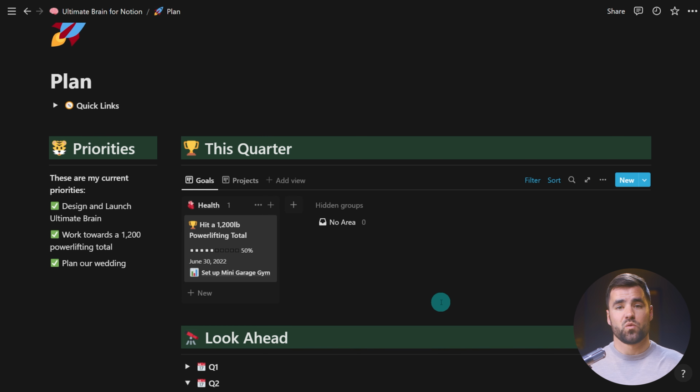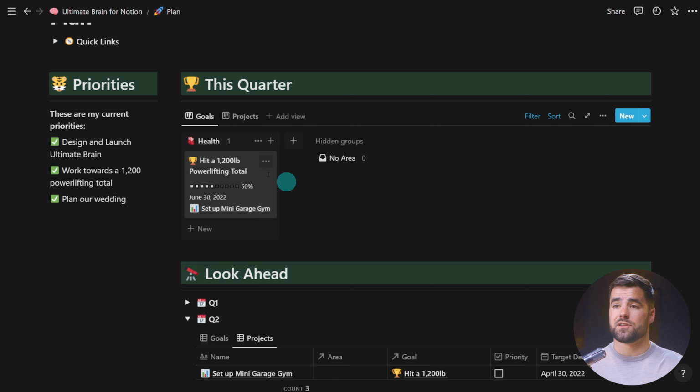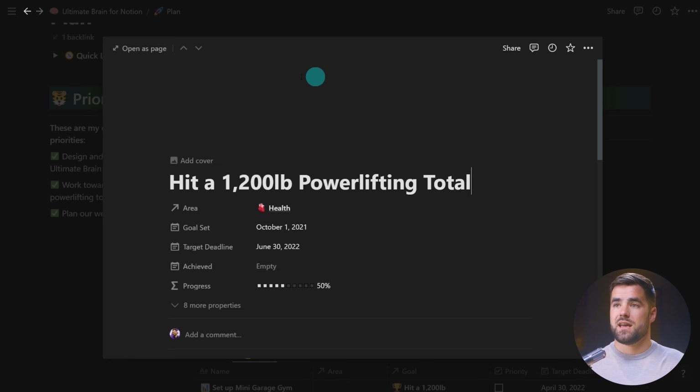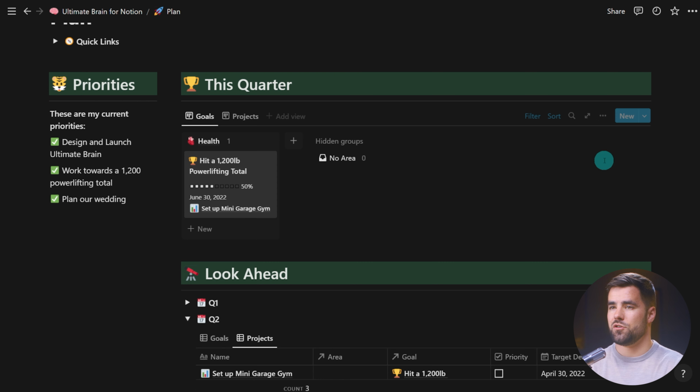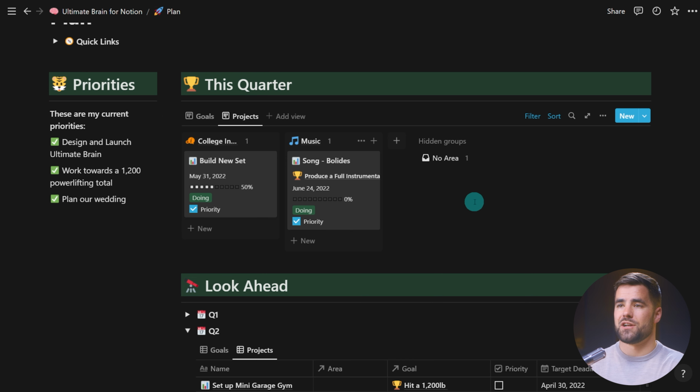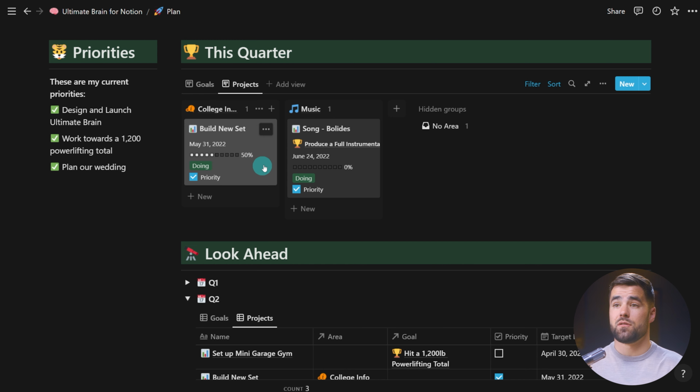So right now, we are in Q2 of 2022. As I record this, it is currently April 15th, 2022. So that means we are in Q2, which means any goal or project that I create with a target deadline within this quarter is going to show up right here. So we can see I have hit a 1,200 pound powerlifting total in our goals. The target deadline is June 30th, 2022, which is the last day of Q2. So I do see it here. And then underneath projects, I've got a couple of projects that also have target deadlines within this quarter. So that is how you would plan out quarters in your life.